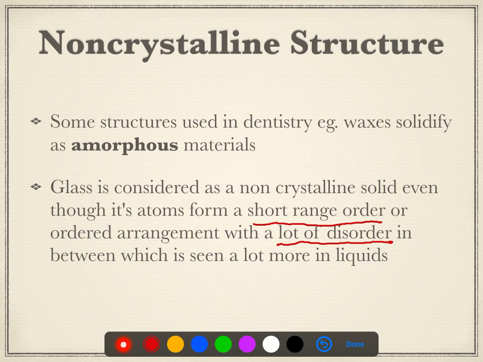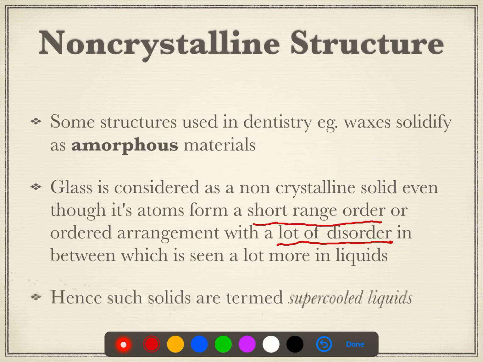Now this kind of arrangement is generally seen even in liquids, wherein the range of disorder is more than any kind of order. Hence, a non-crystalline structure is also called a supercooled liquid. It's called a supercooled liquid because the arrangement of the atoms in these structures resembles that of liquids. Since it is hard, it is like a solid, so it is called a supercooled liquid. So glass is also called a supercooled liquid.